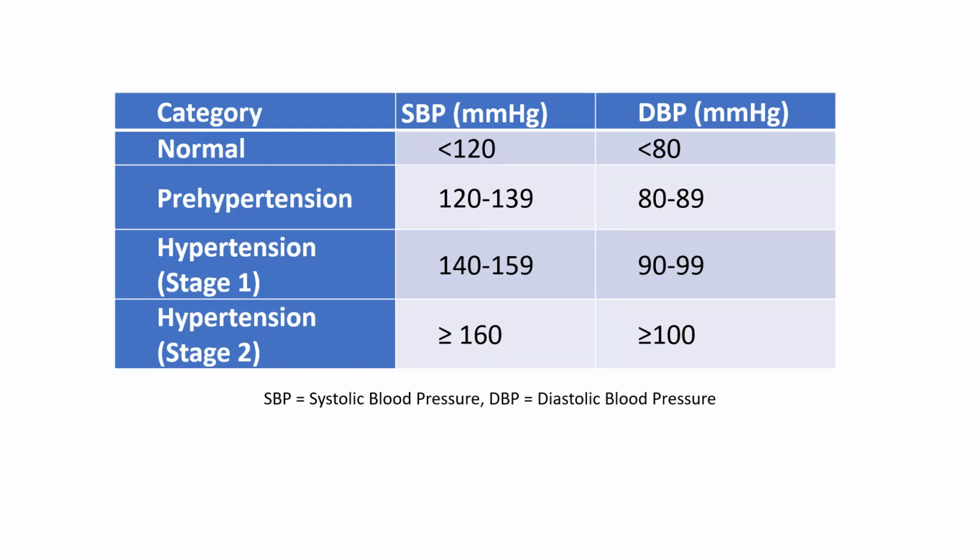Next is categories of hypertension. Normal: the systolic blood pressure will be less than 120 and the diastolic blood pressure will be less than 80. In prehypertension, the systolic blood pressure will be 120 to 139 and diastolic will be 80 to 89. Stage 1 hypertension, systolic blood pressure will be 140 to 159 and diastolic will be 90 to 99. Stage 2 hypertension, the systolic blood pressure will be more than or equal to 160 and the diastolic blood pressure will be more than or equal to 100.